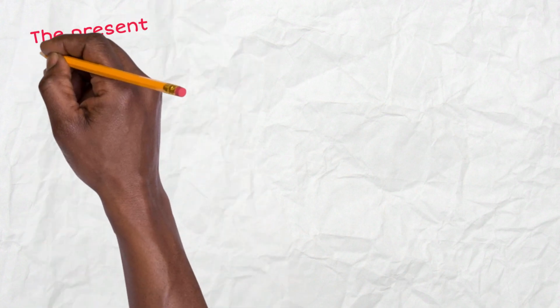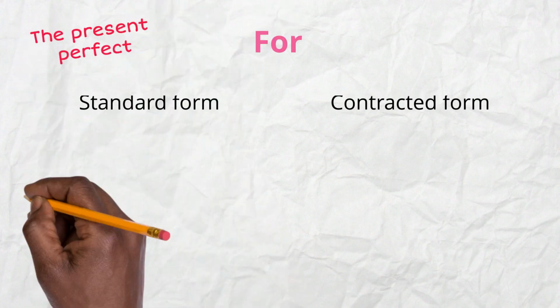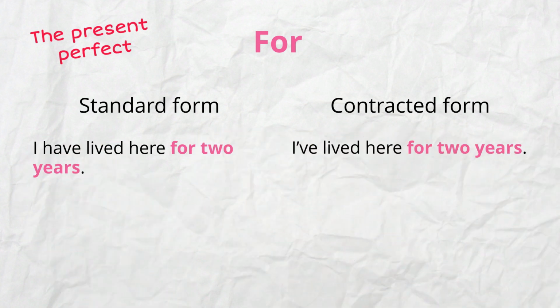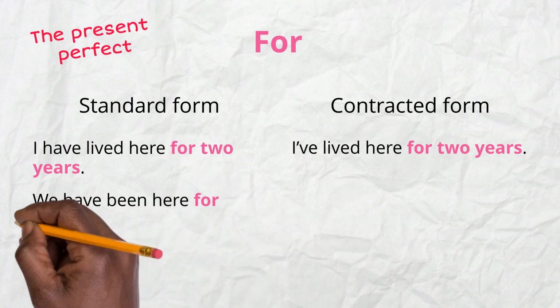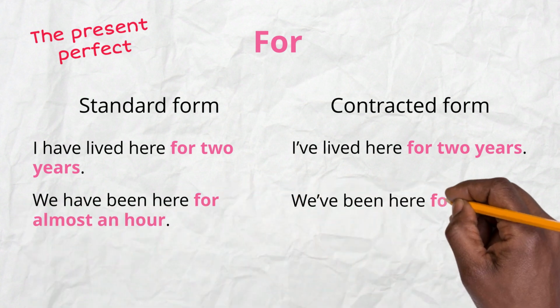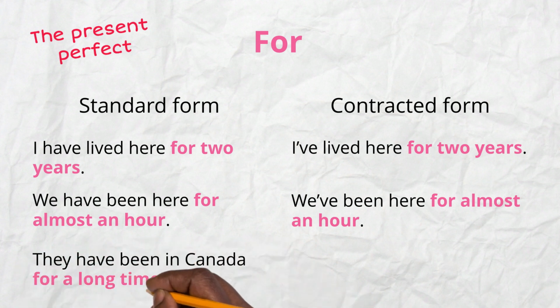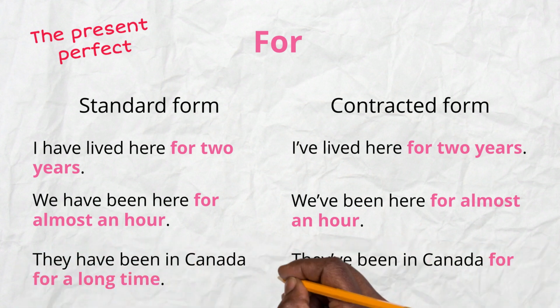Let's look at the present perfect with for. I have lived here for 2 years. I've lived here for 2 years. We have been here for almost an hour. We've been here for almost an hour. They have been in Canada for a long time. They've been in Canada for a long time.